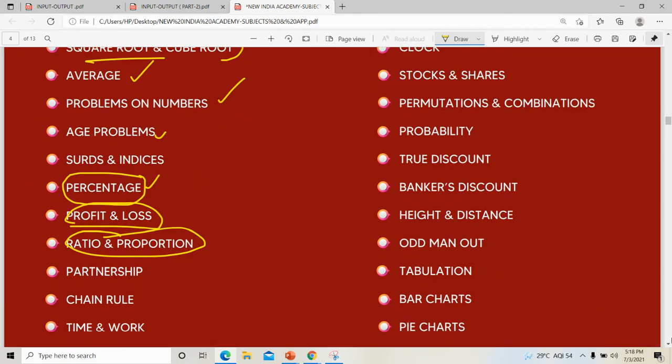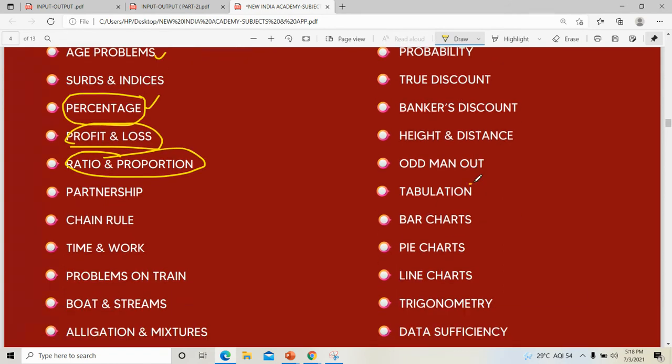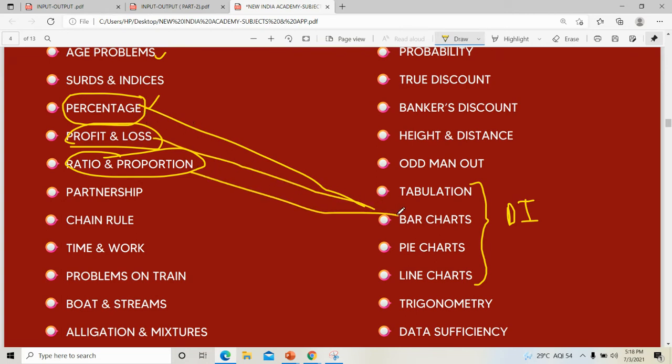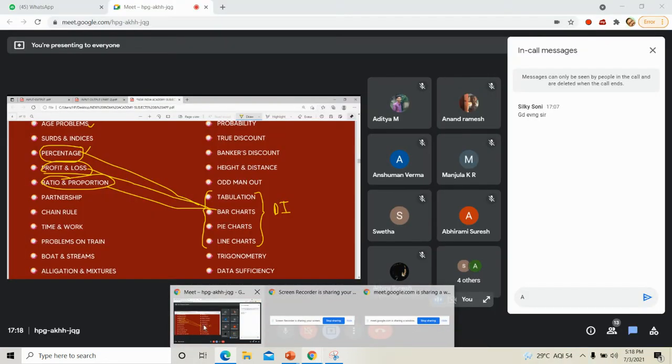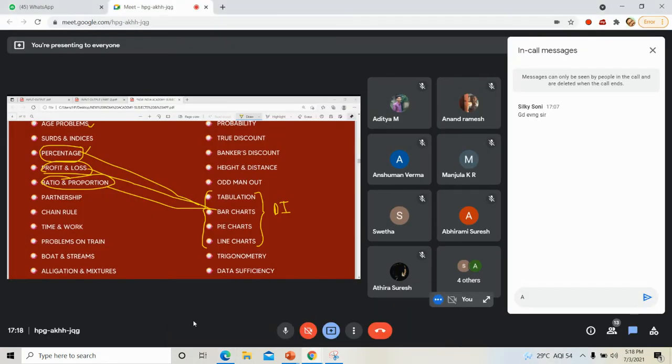Other topics, that is tabulation, pie chart, bar chart, line chart, etc. are DI. Other topics of DI. Then in DI, these things came, we already discussed that. Profit and loss were there, percentage was there, ratio and proportion was there. So many things are included in DI. Did you notice that? So some topics are interrelated. We need some topics to solve DI or any other thing. So it is interrelated.